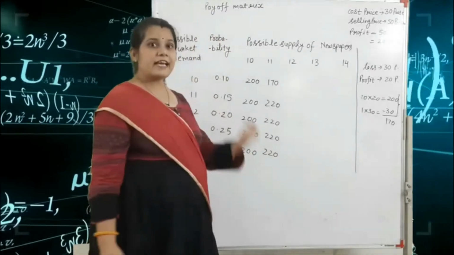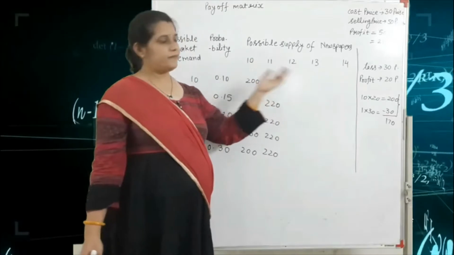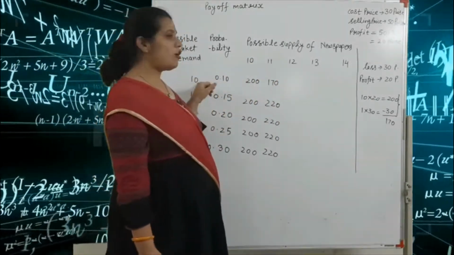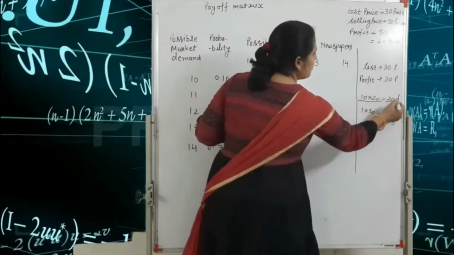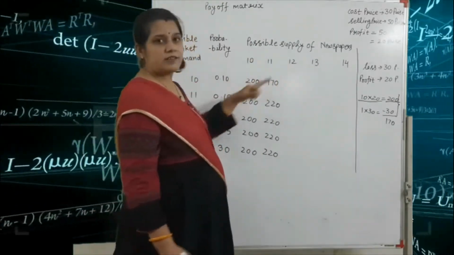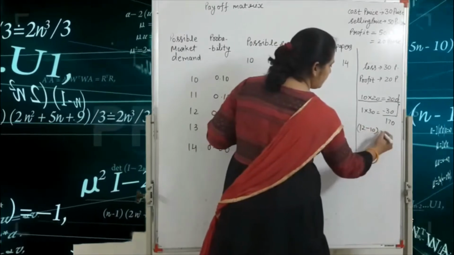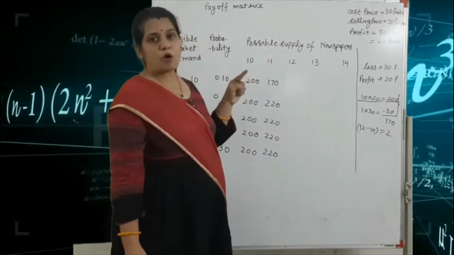Got it? Next one is the 12 number of copies is supply and demand is 10. That means we fulfill only the 10 number of copies. So profit is 200. Okay. But remaining copy is what? Remaining copy is 12 minus 10. That means 2. Okay. And 2 copies are remaining.